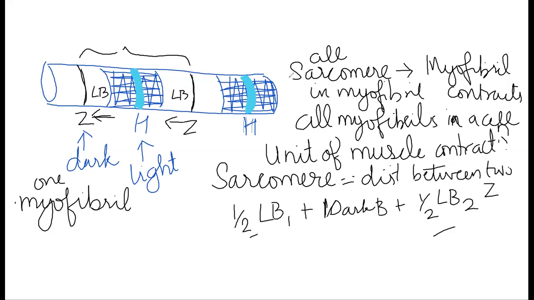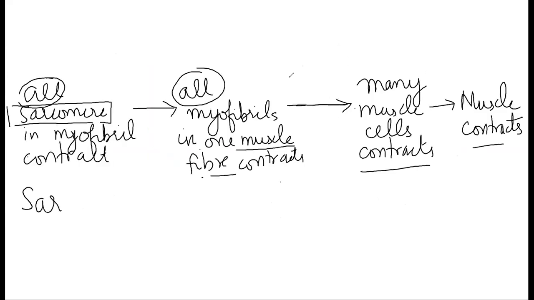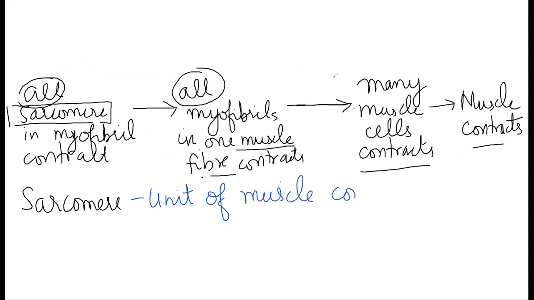So we'll just write it here also. What do we know about sarcomere? Sarcomere is the unit of muscle contraction.